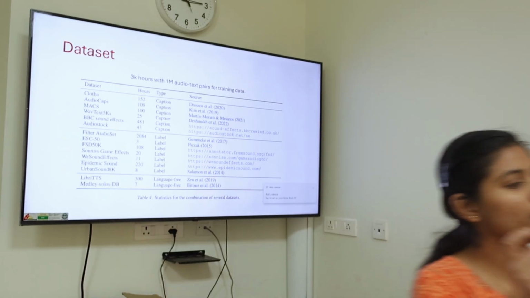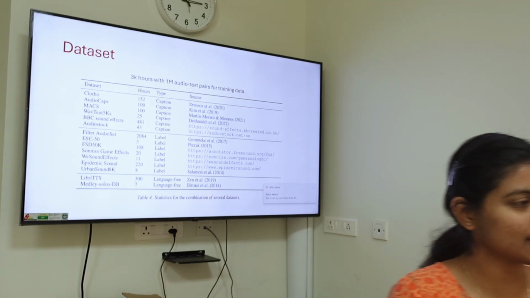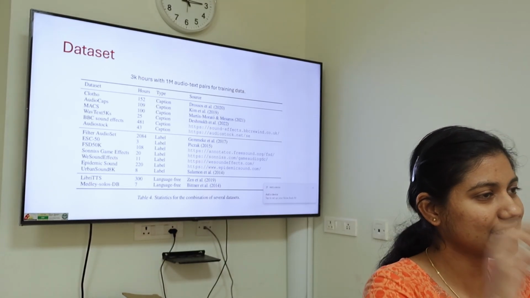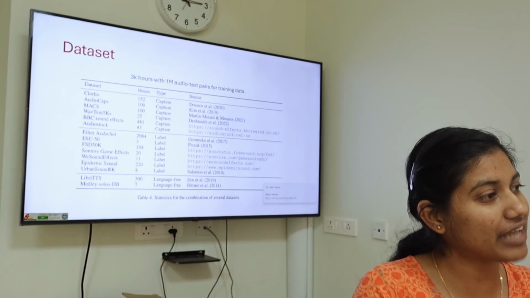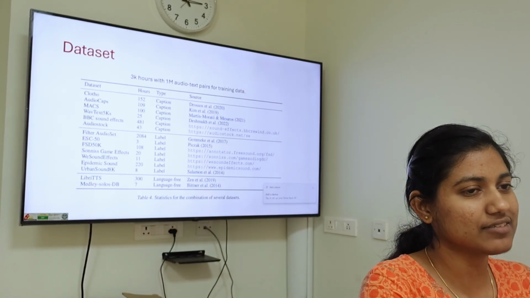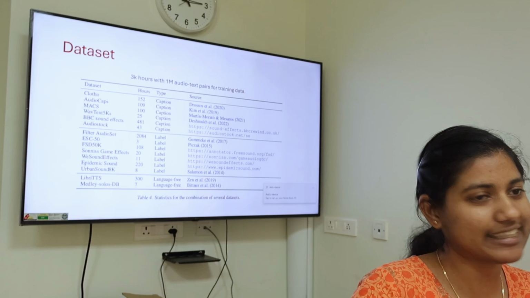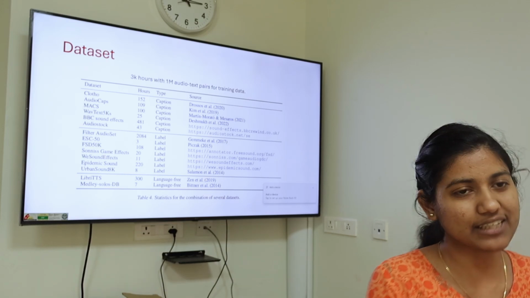Discrete? One label. Say this is tabla. So the tabla sound is the audio of tabla playing. But if that is with a caption, it will be like tabla playing. Like that, they will have captions. But here, it's like a single word.